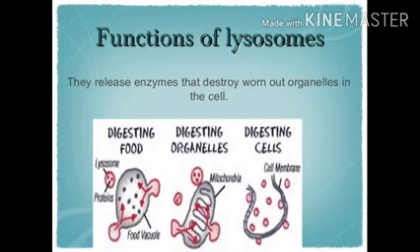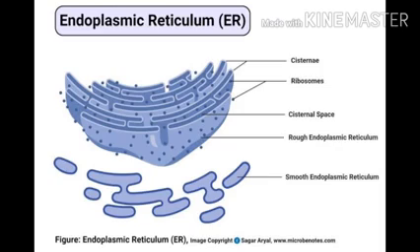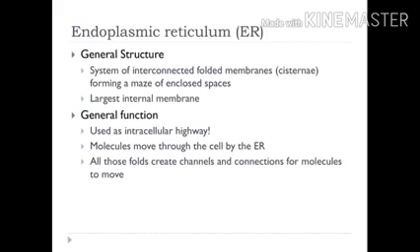Now let us move to the next organelle, that is the endoplasmic reticulum. The endoplasmic reticulum is a set of cisternae that are interconnected to each other. These folds form a maze of enclosed spaces and it is the largest internal membrane.